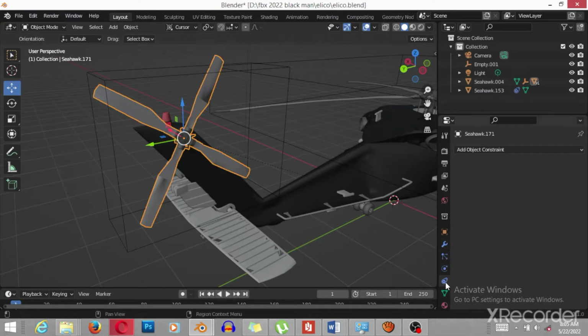Modifier properties and object constraints. Object constraints is used for the coordinate movement between two objects, transformation with transformation to one or multiple objects, or to transform an object another way. Okay, now I choose constraints because I use two objects and make one object influence the other object, or the object follow the other object. You must use object constraints.